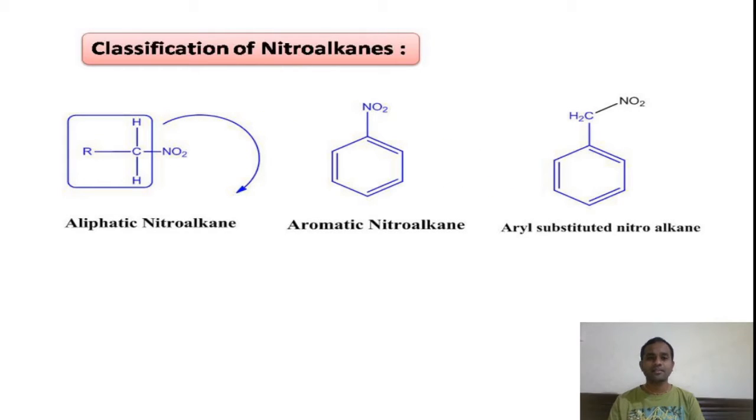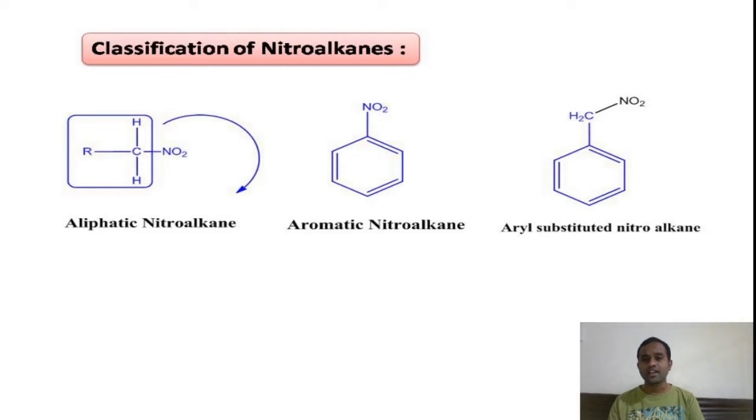You should not confuse the last one here, that is aryl substituted nitroalkanes. Even though the hydrocarbon part is having an aromatic ring, this should not be considered as an aromatic nitroalkane, because here our nitro group is not directly attached to the benzene nucleus. Here it is attached to the CH2 carbon, that is benzyl carbon.